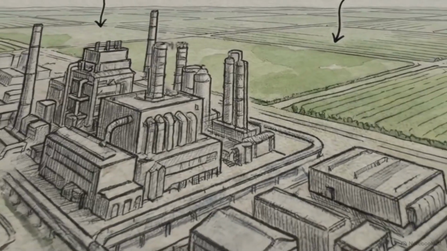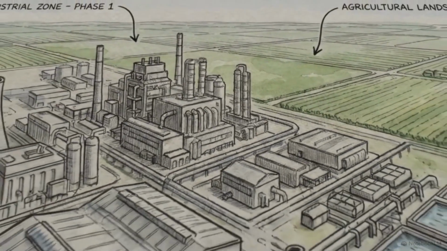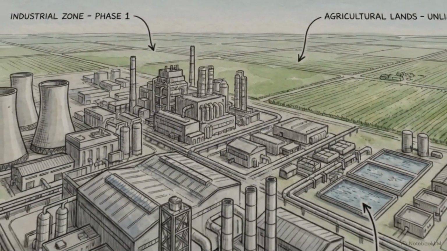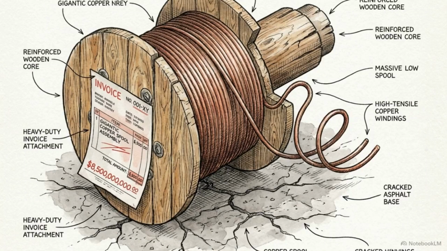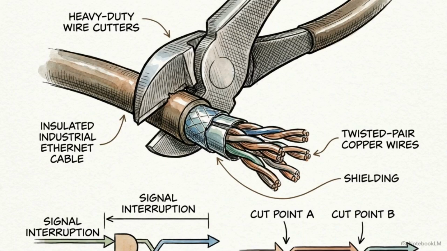But physical cables hit a hard limit when introduced to massive spatial constraints. If a deployment covers hundreds of kilometers of agricultural land or a sprawling industrial space, the material costs of the copper wire and the labor to insulate it become completely prohibitive. This geographical scale forces engineers to cut the tether.